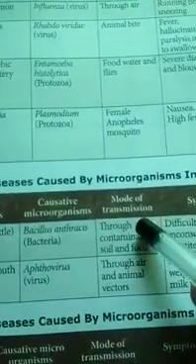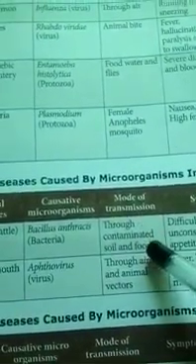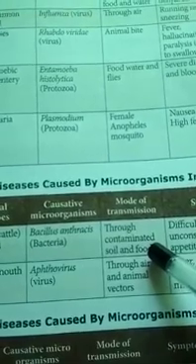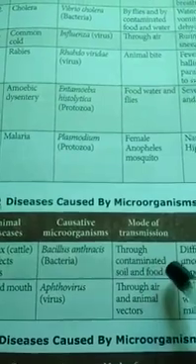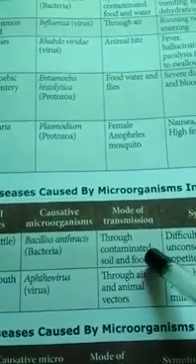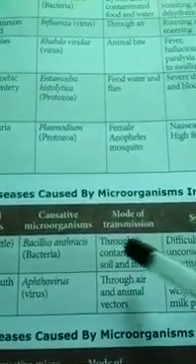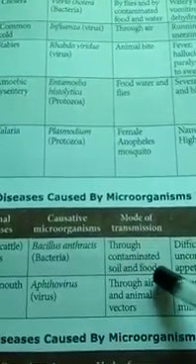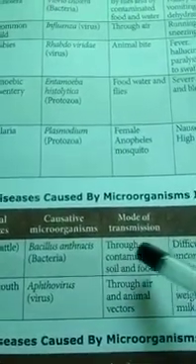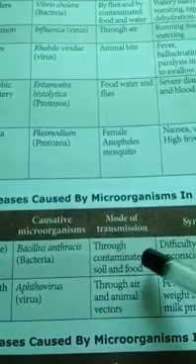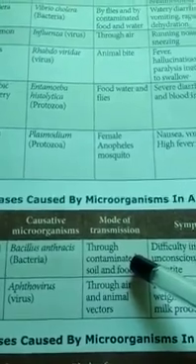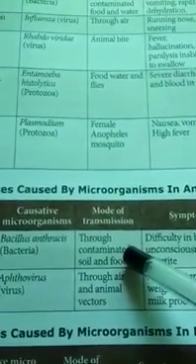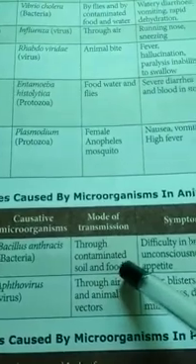Mode of transmission is through contaminated soil and food. The bacteria are present in the feces, urine and saliva of the affected cattle. When it mixes with the soil and food, that soil and food is called contaminated. If another animal takes the same food or uses the same soil, water, etc., that animal also gets the disease. So through contaminated soil and food, anthrax is spreading.